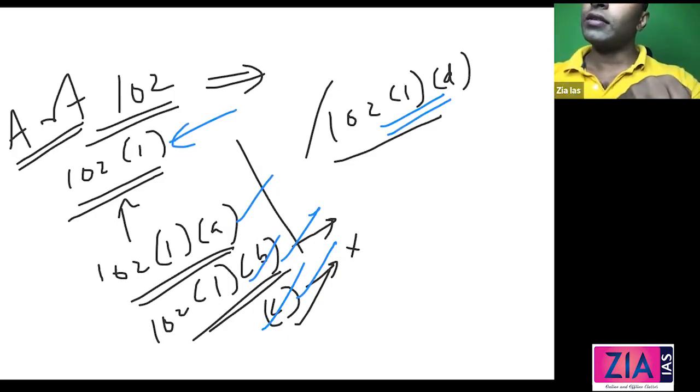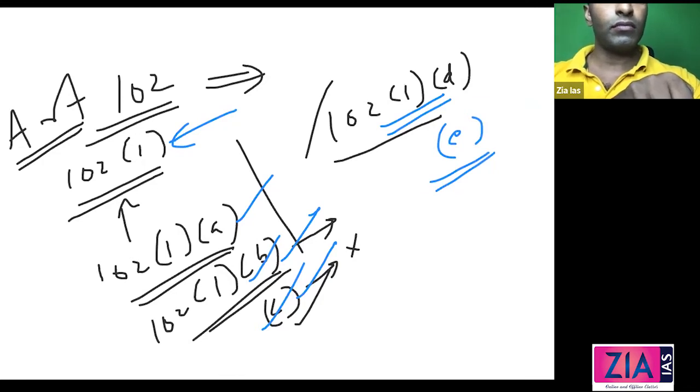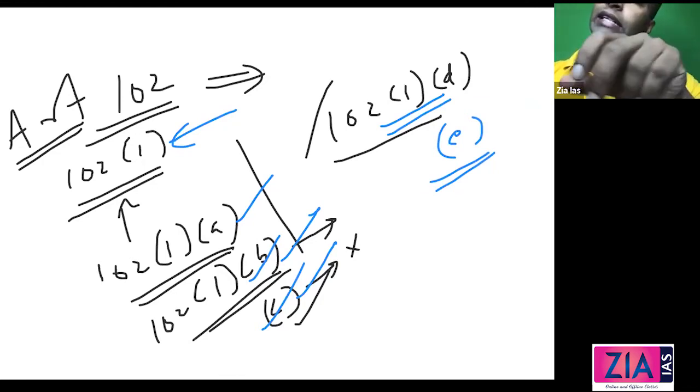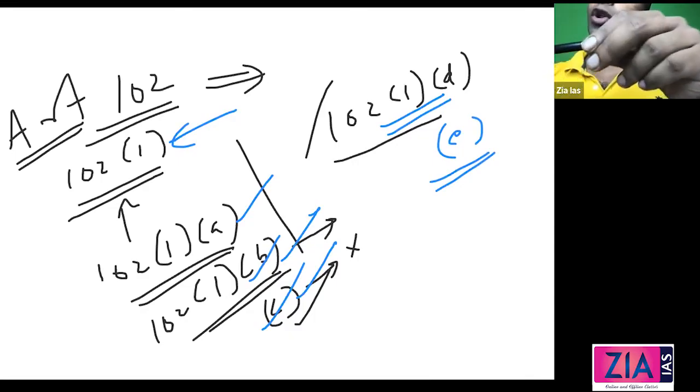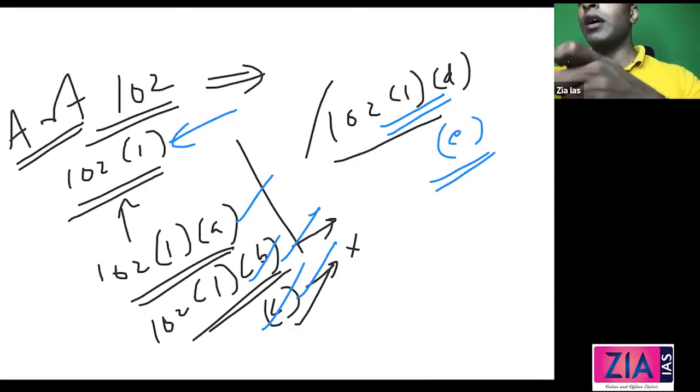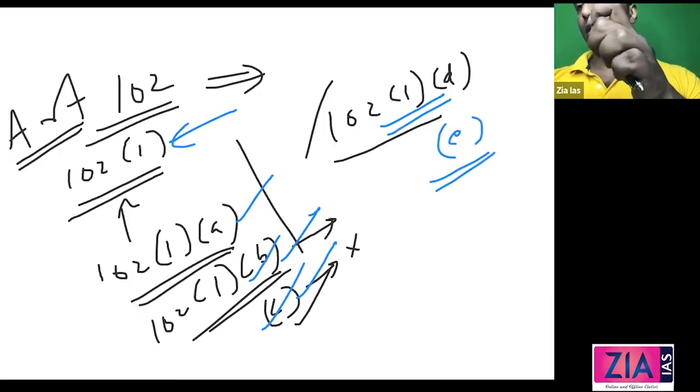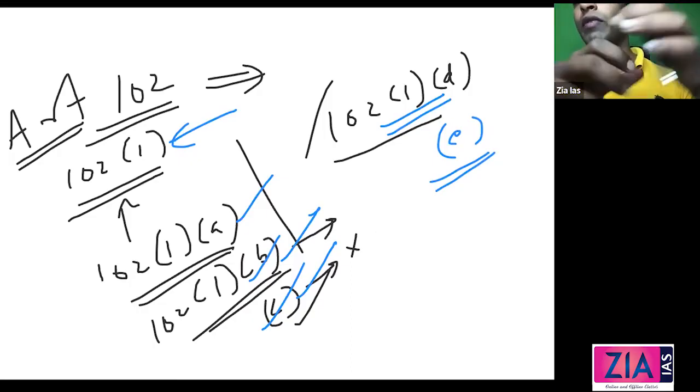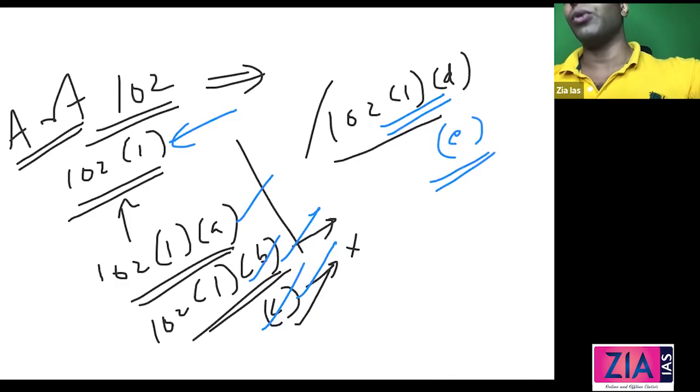102, Clause 1, Subclause E. He shall be disqualified by virtue of any law made by the parliament. Okay, so the parliament can make a law that in this situation he will be disqualified from being an MP. So based on that law, that is what 102, Clause 1, Subclause E says. So just write, an MP can be or will be disqualified by virtue of law made by Parliament.